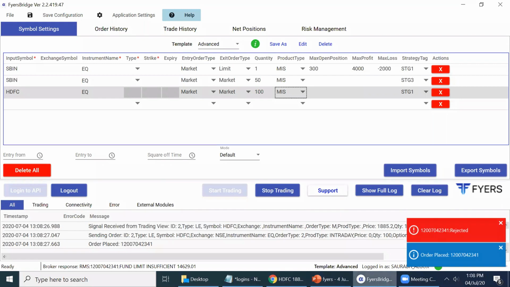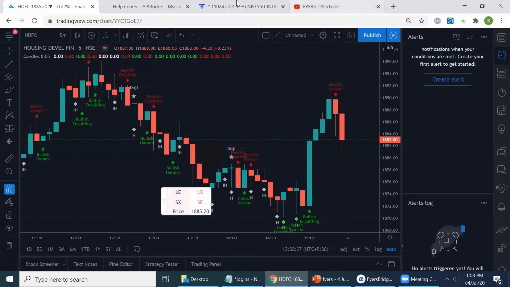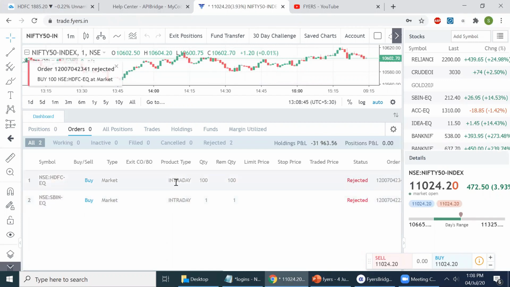Click LE. Okay, signal. Now look at the bottom. Signal received from HDFC, sending order, and order placed. And I go to Fire's web to check. Here, refresh it. Yeah, we see that the HDFC order I just placed via TradingView is there. So that order was placed and obviously it was rejected because the market is closed.